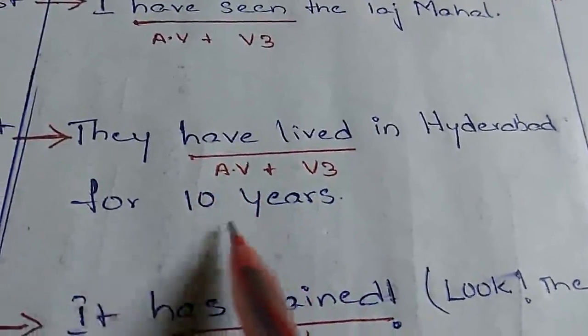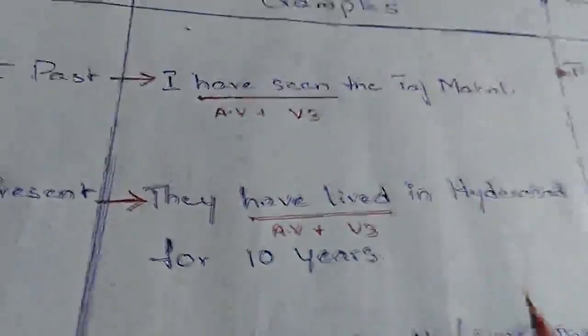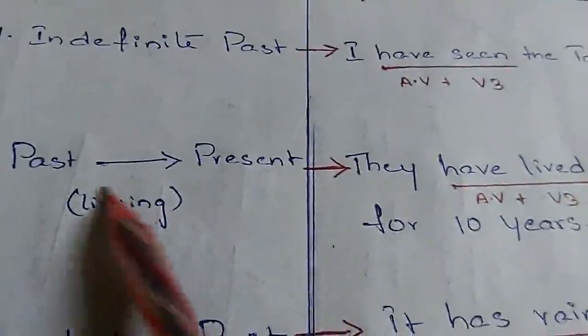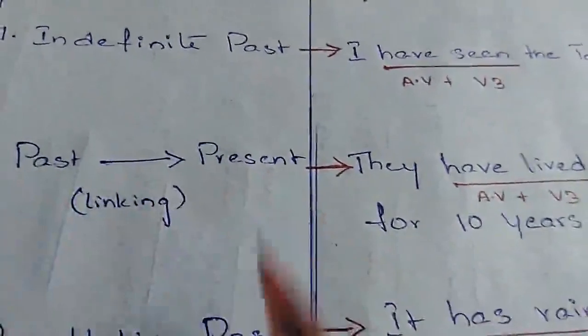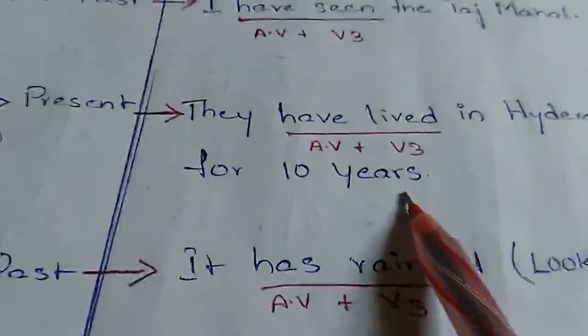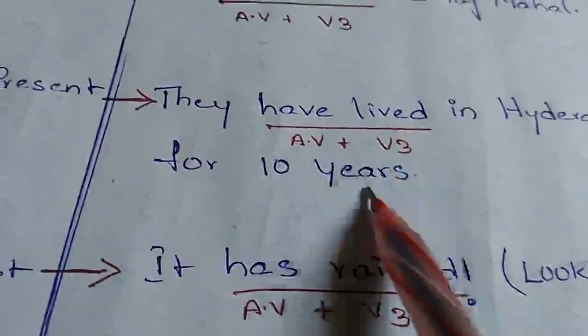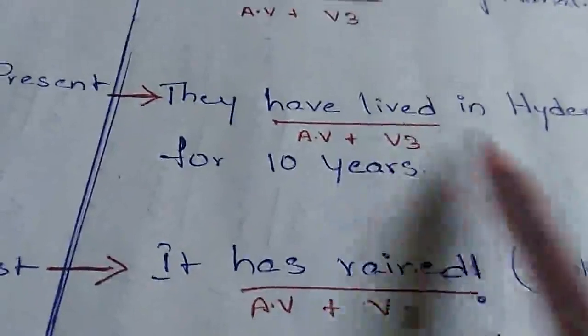To refer to this combination, from past to present, we use the present perfect tense. They have lived in Hyderabad for 10 years. That means from past n years, they have lived till present, and it is an indication of both past and present.